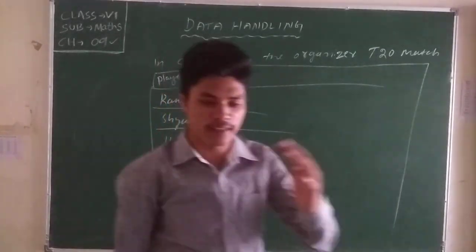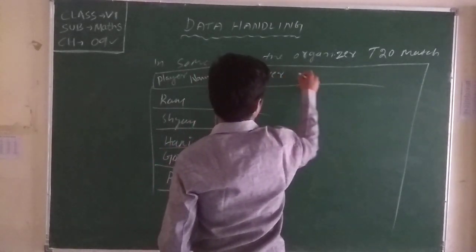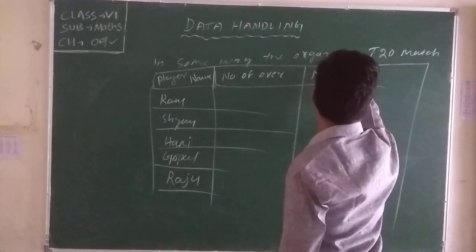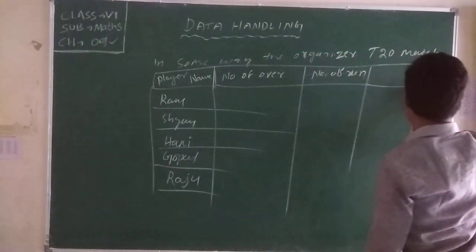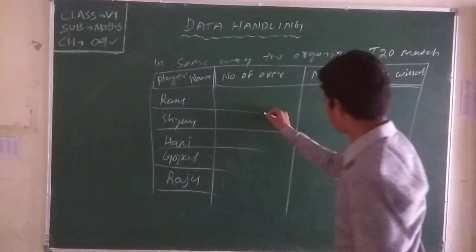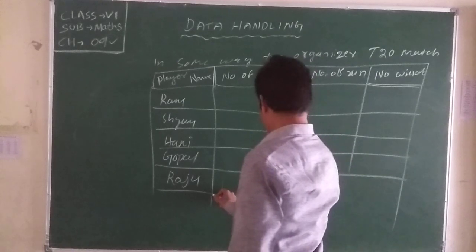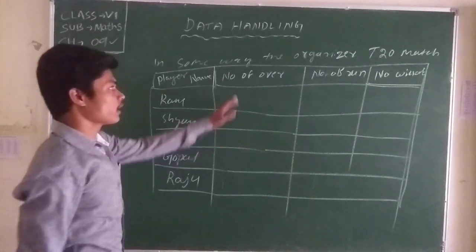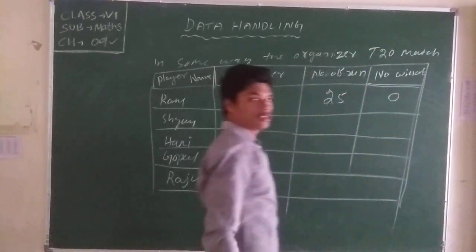Number of overs, number of runs, and number of wickets. Then for each player, how many runs do they give? Suppose Ram gives 25 runs, 0 wickets.